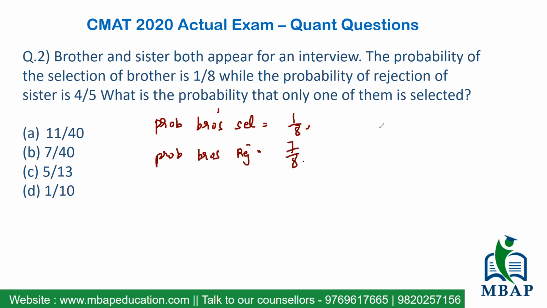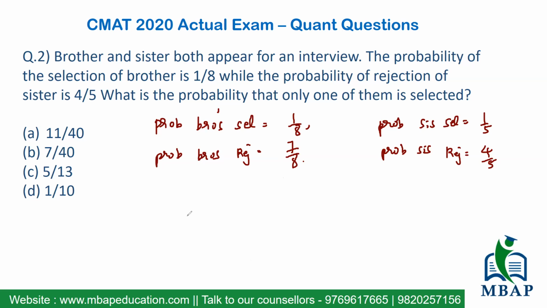Similarly, the probability of sister's rejection has been stated in the question as 4 by 5, so the probability of sister's selection is 1 minus 4 by 5, which is 1 by 5. So what do we have to find? We have to find the probability that one of them gets selected.